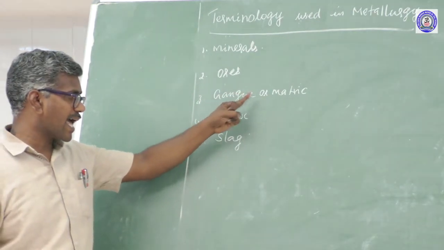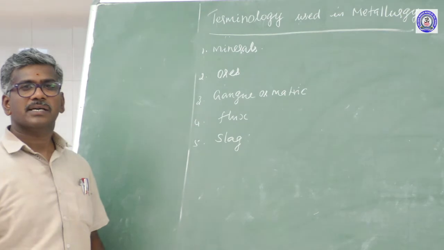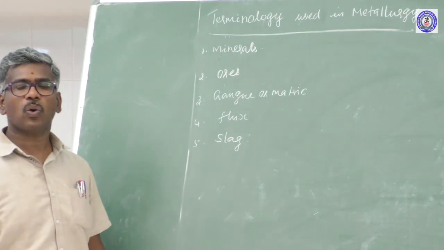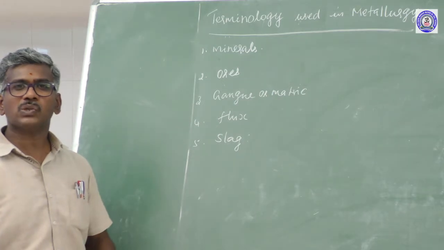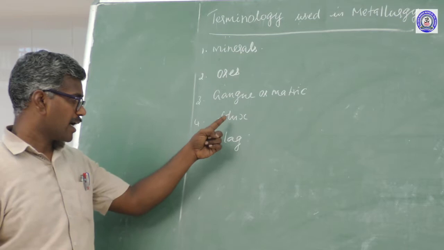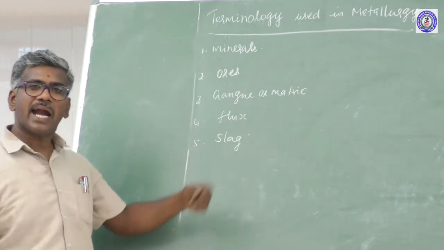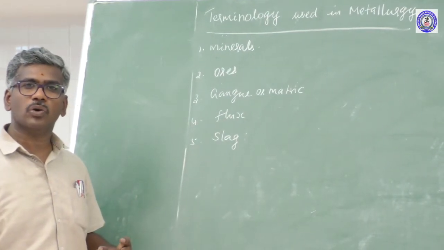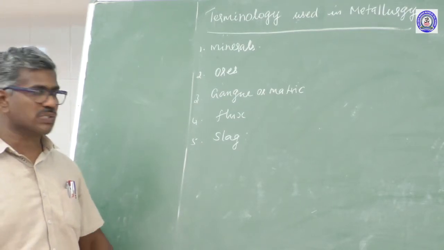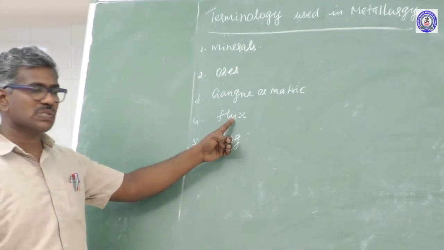Another one is gangue or matrix: some impurities like sand, clay, quartz, rock associated with ores. This name is called gangue. Another one is a flux: an additional substance added to the ore during the reduction in order to remove the impurities. This name is called flux.